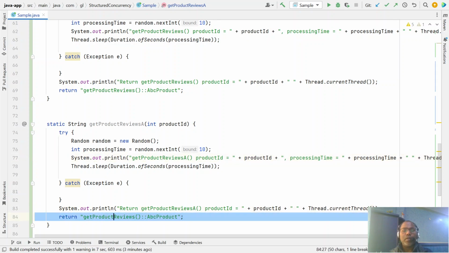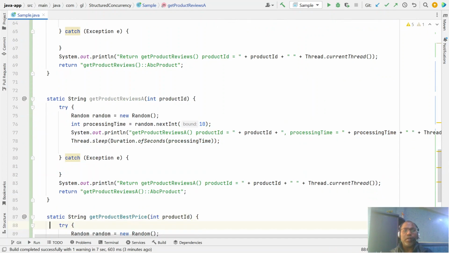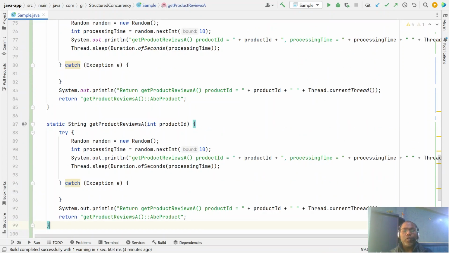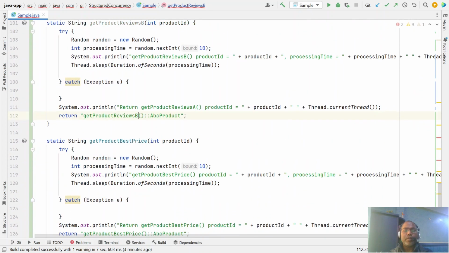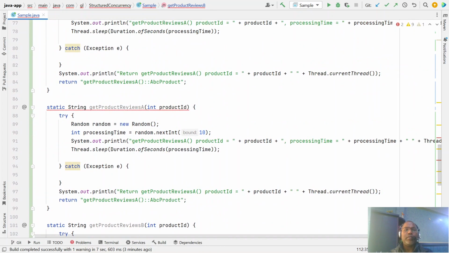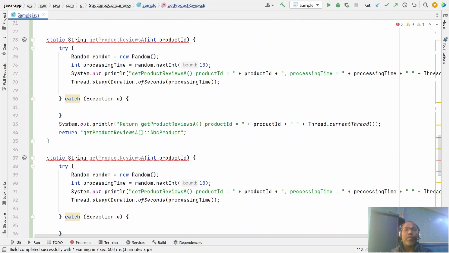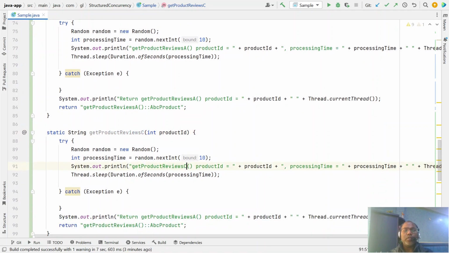Okay. And let's say we have three review systems from which we are getting a review, so I want whichever one first gets the review. This is A, this is the B system, and similarly C. We have three systems and I want to invoke all three.